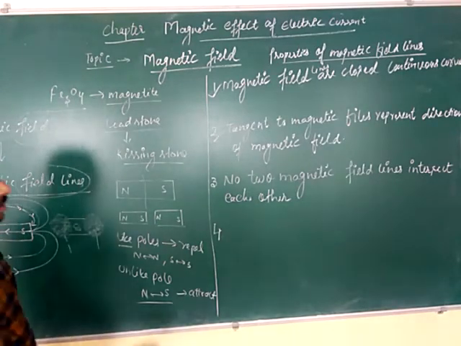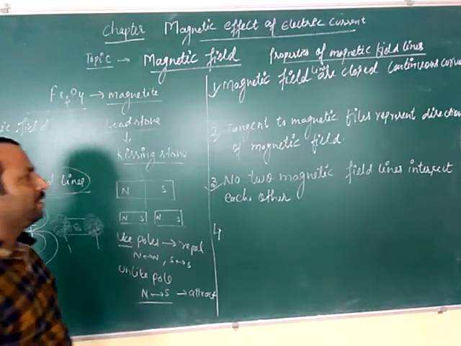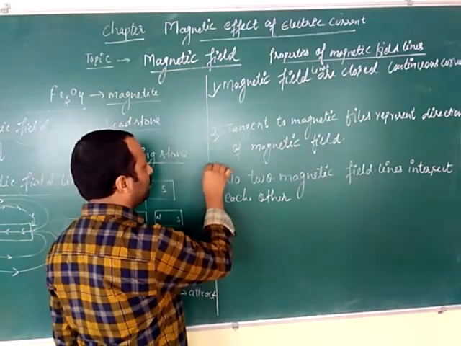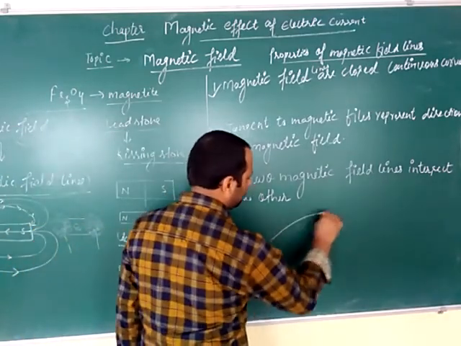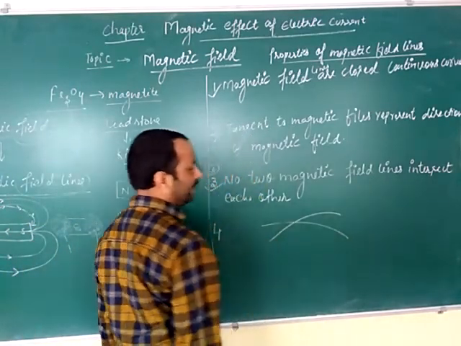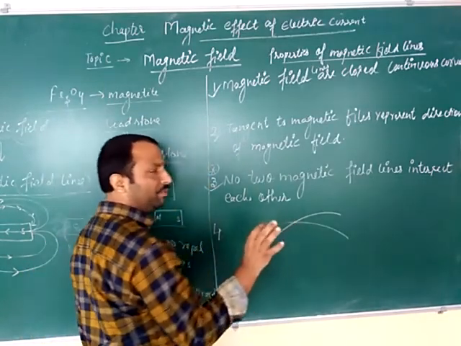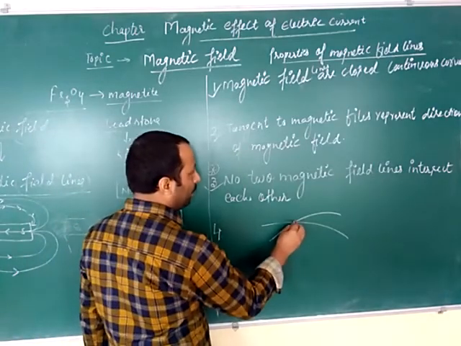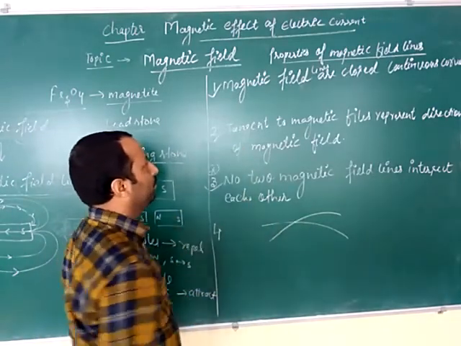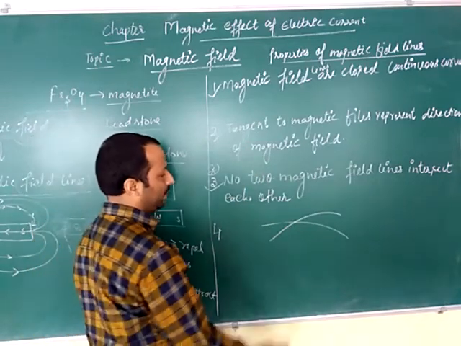Okay. Third, no two magnetic field lines ever intersect each other. This is a very important question in the board exam. Many times this question has come. See here, suppose two magnetic field lines intersect, then what will happen? In property number 2, we have learned that the tangent to magnetic field lines represents the direction of the magnetic field.